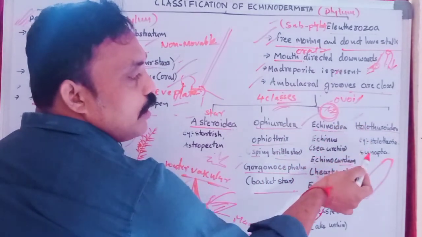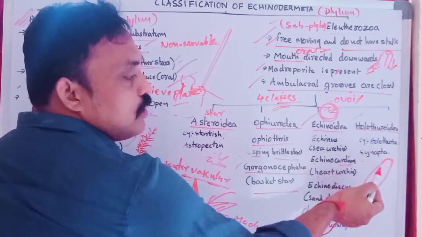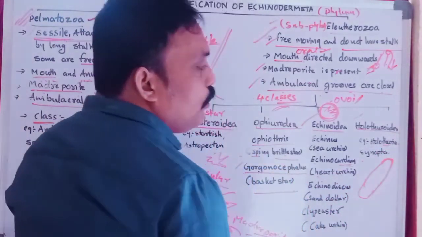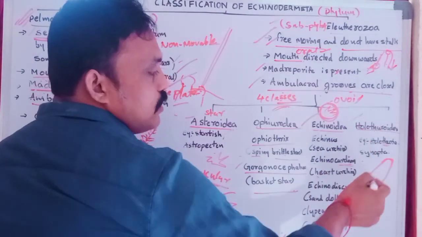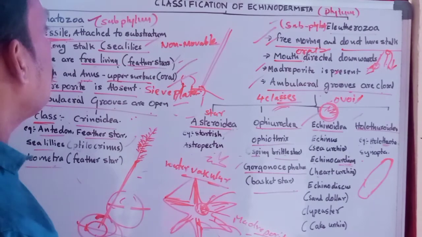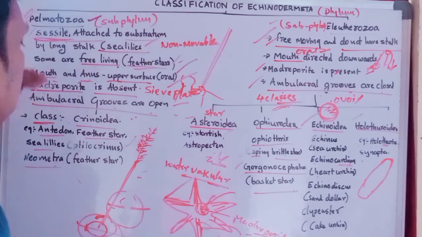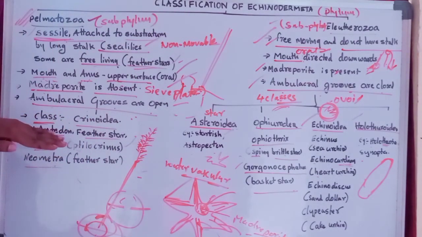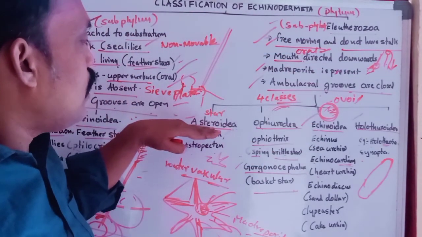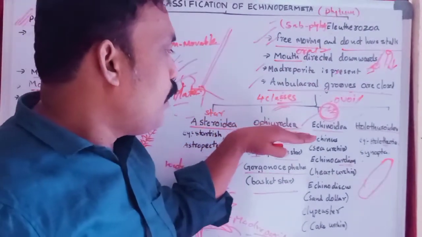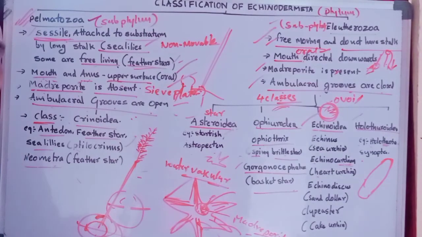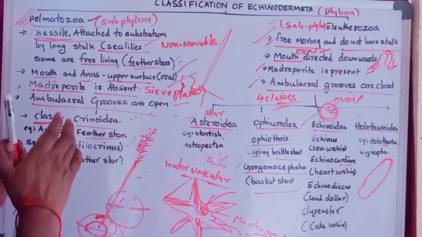And Holothuroidea, what is the example? Just like a sea cucumber. The example is Holothuria. Okay, just like sea cucumber. This is the classification of what? Echinodermata. Two subphyla: Pelmatozoa is divided into only one class, Crinoidea, and Eleutherozoa is divided into four classes, Asteroidea, Ophiuroidea, Echinoidea, Holothuroidea. Okay, this is the classification of Echinodermata. Now we have to discuss Crinoidea.